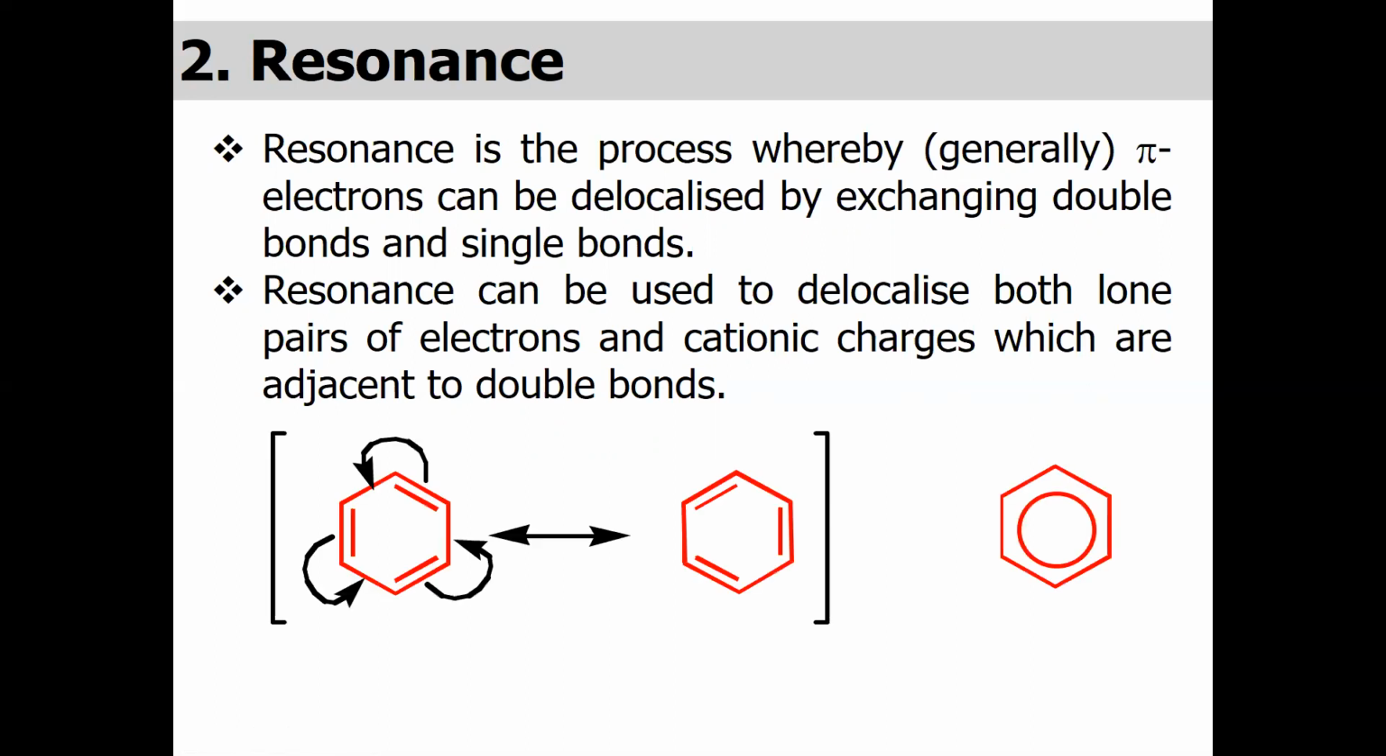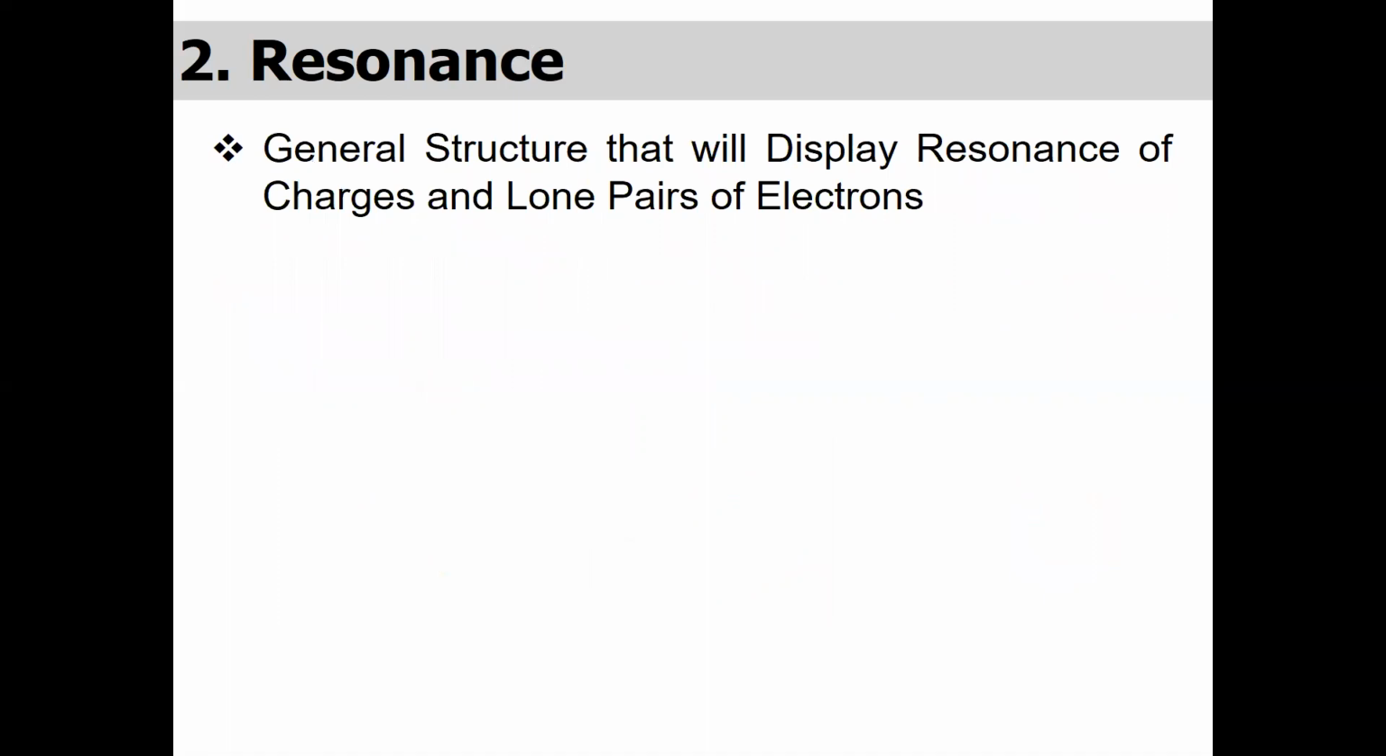Let us see a very common example of resonance, the movement of pi electrons in the benzene ring. We may write the benzene ring this way or this way. It is just because of the movement of electrons, or sometimes we may write a circle in the benzene ring, which shows that these pi electrons are continuously moving. Sometimes resonance may occur due to a positive and negative charge on carbon as well.